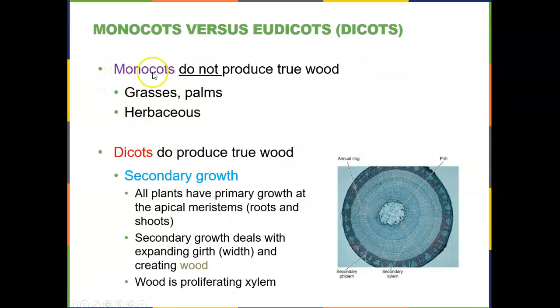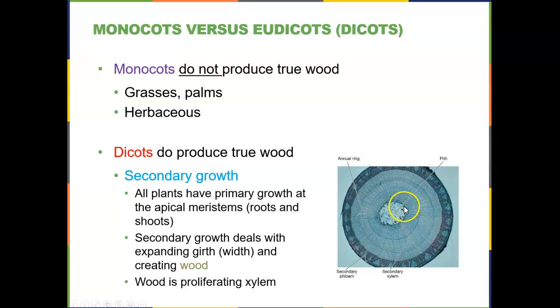Another distinction, monocots do not produce wood. Remember, wood is the lignin structure, and so examples of monocots would be things like grasses and palms. So they are herbaceous or do not produce true wood. Dicots do produce true wood. So this is the secondary growth, what we call the secondary growth.